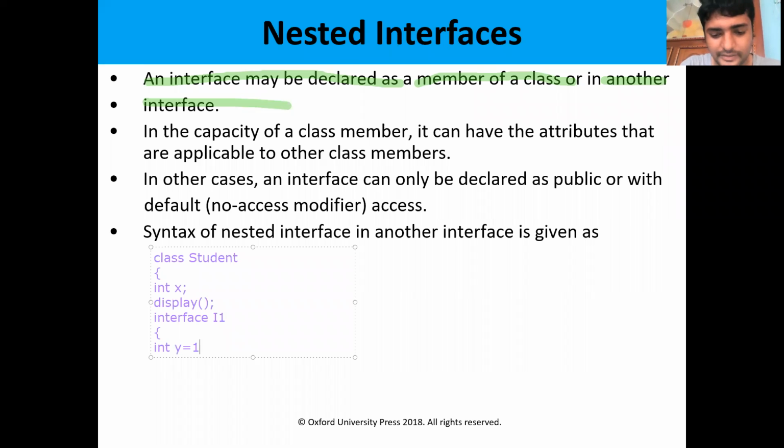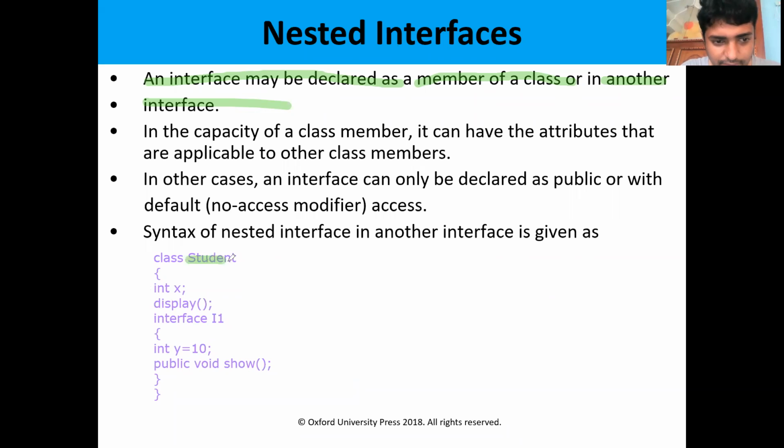The interface consists of constant values and abstract methods, public void show. So this is the interface. I have closed the interface and then I have closed the class. So this is one variation in the nested interface.